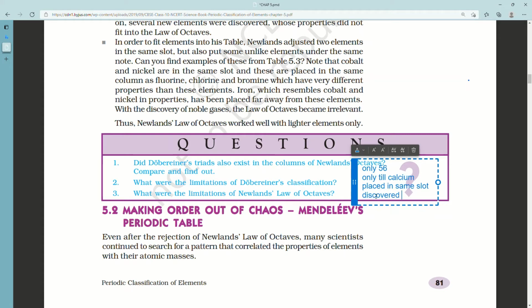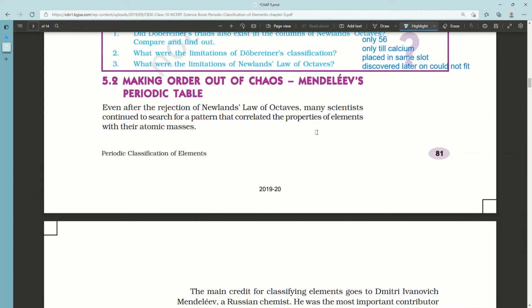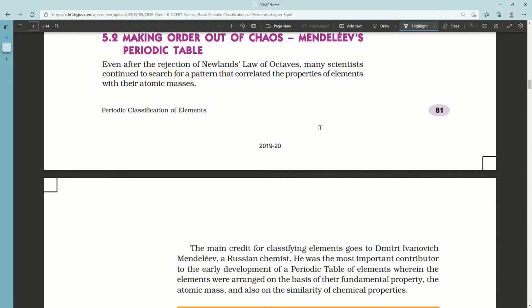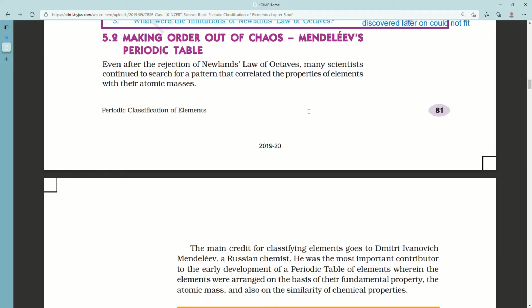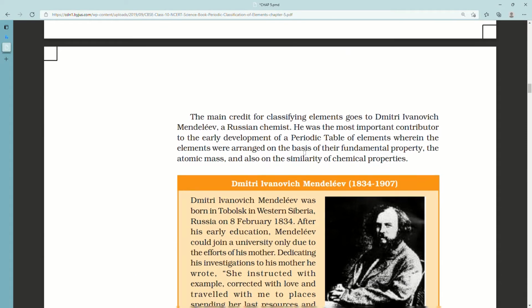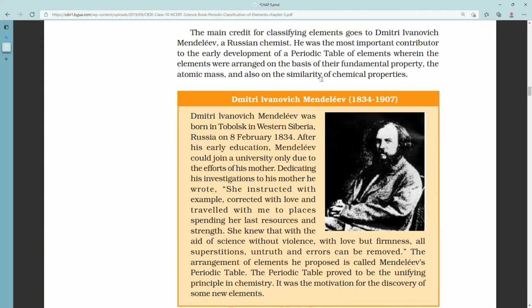Topic 5.2, Making Order Out of Chaos, Mendeleev's periodic table. Even after the rejection of Newlands' law of octaves, many scientists continued to search for a pattern that correlated the properties of elements with their atomic masses. The main credit for classifying elements goes to Dmitry Ivanovich Mendeleev, a Russian chemist.